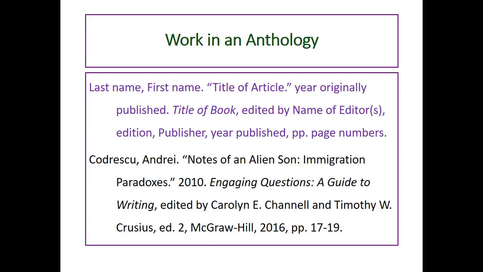Works in an anthology, like a collection of articles by different authors, are similar to citing a chapter in a book, but you must add the original year of publication and the editor's name. Be sure you start with the author of the chapter or article in the book and not the editor.